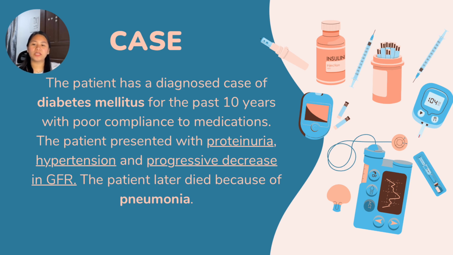So our case involves a patient with a diagnosed case of diabetes mellitus for the past 10 years. A significant detail here is the poor compliance to medications, which is a key factor in the disease progression. The patient presented with proteinuria, hypertension, and a progressive decrease in GFR. And sadly, the patient later died from pneumonia, which highlights one of the major complications of this disease. This case provides a framework to discuss the etiology, pathogenesis, and clinical aspects of diabetic nephropathy.